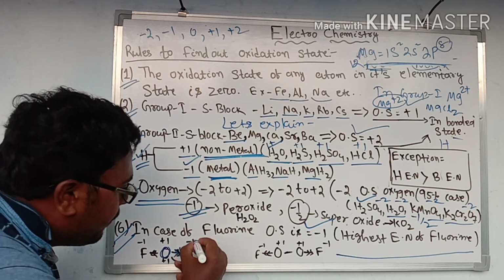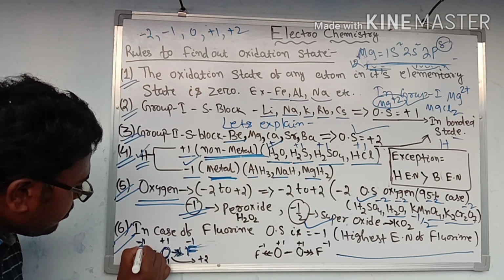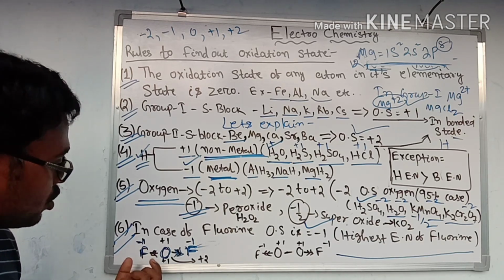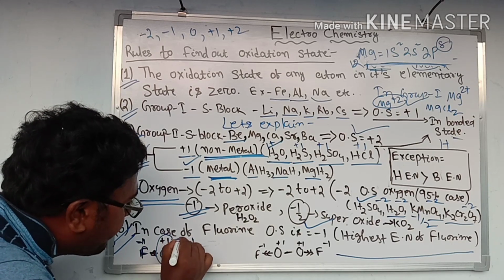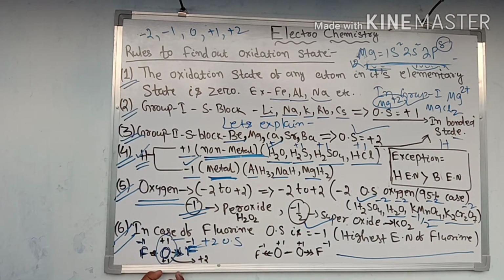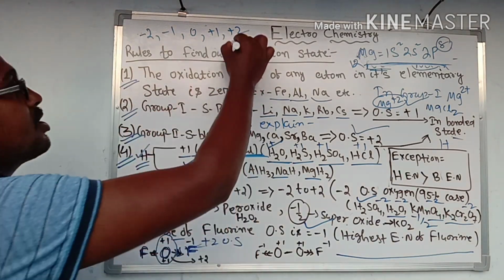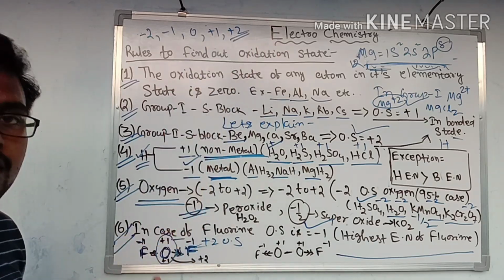So fluorine develops a -1 charge, and this fluorine also develops a -1 charge. So the central atom oxygen will develop a +2 oxidation state. In the OF2 compound, oxygen shows +2 oxidation state.